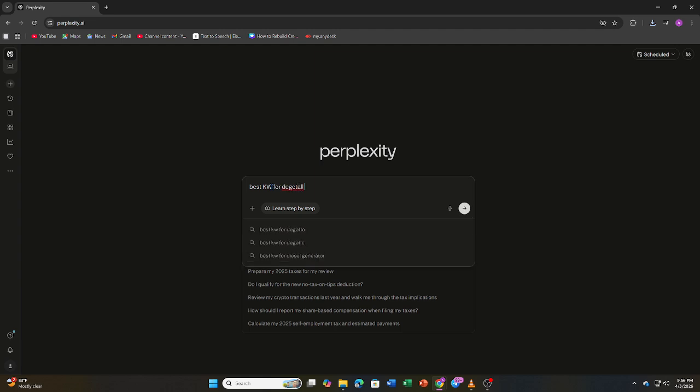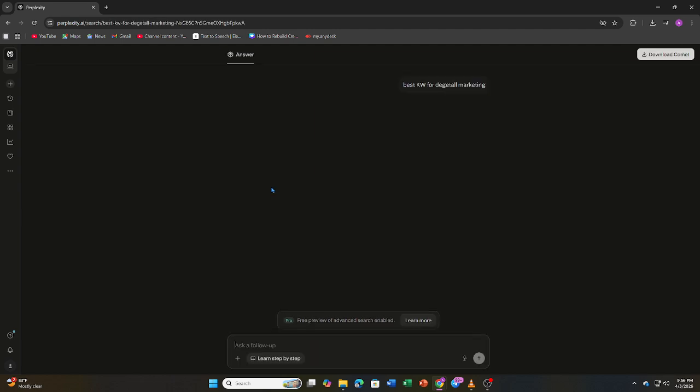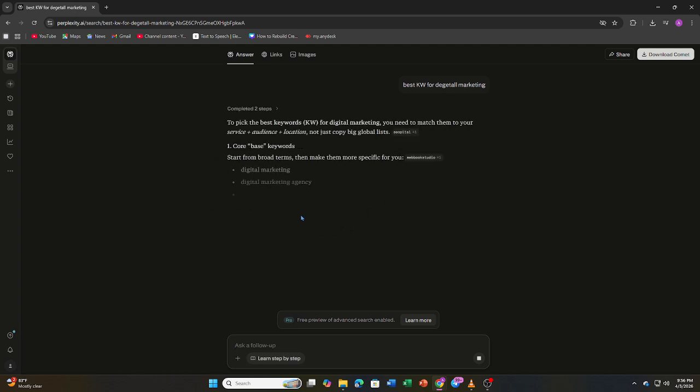Next, analyze search intent. Instead of guessing, you can ask Perplexity what users are actually looking for behind a keyword, whether it's informational, transactional, or navigational, which helps you create more targeted content.